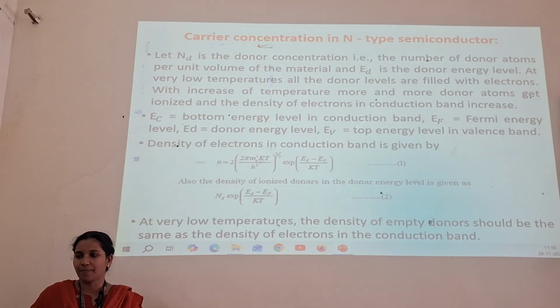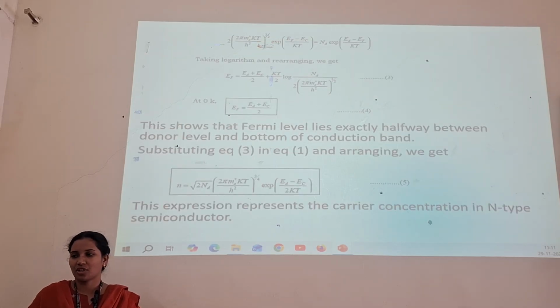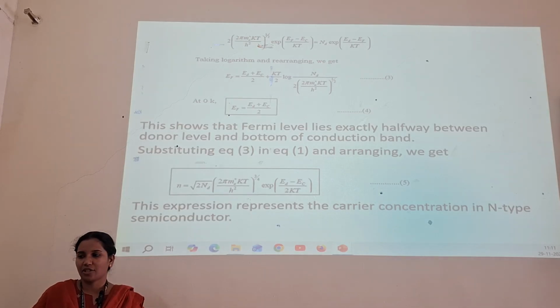always increases. Ec is the bottom energy level of the conduction band, Ef is the Fermi energy level, Ed is the donor energy level, Ev is the top energy level of the valence band. At very low temperatures, the density of the empty donors should be the same as the density of the electrons in the conduction band. This shows that the Fermi level is exactly halfway between the donor level and the bottom of the conduction band.